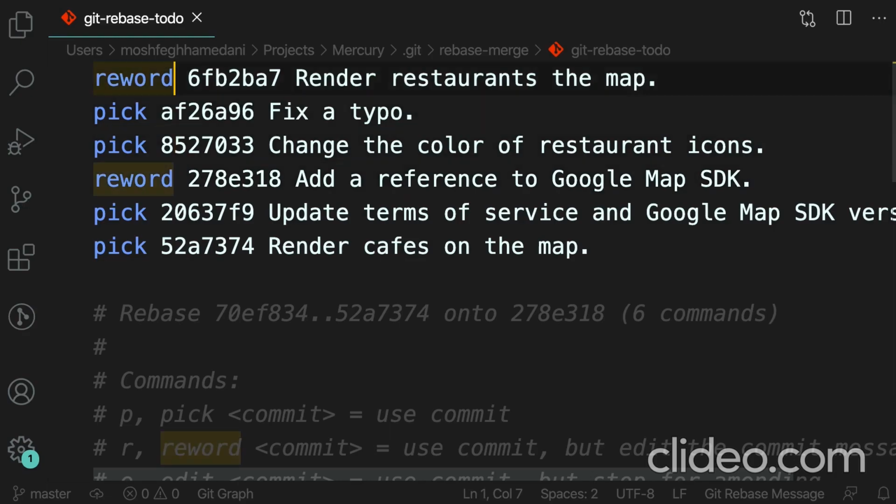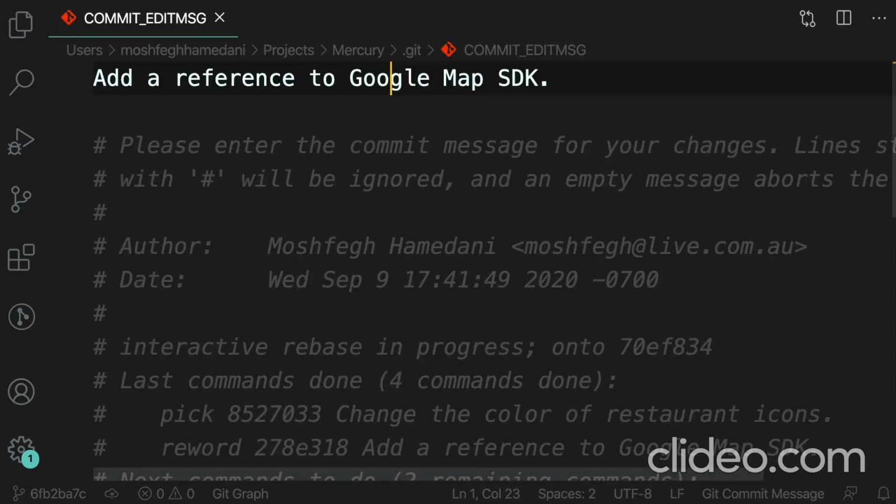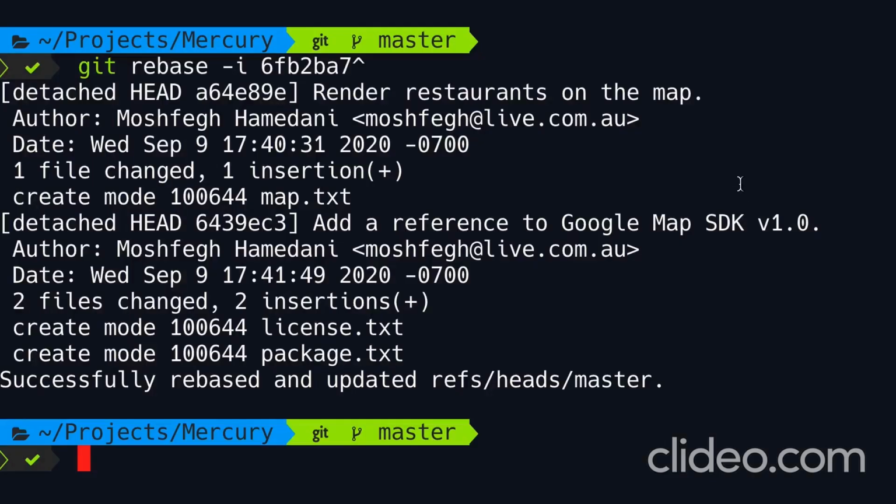For every commit that we want to reword, it's going to stop and give us a chance to change the message. So close. All right, here's the first commit we wanted to reword. So render restaurants on the map. Good. Save. Close. Git replayed the other commits, and then it stopped at this second commit we wanted to reword. So here I'm going to add the version. Save. Close. And rebasing was successful. Beautiful.